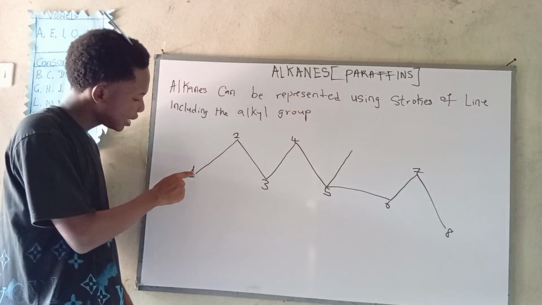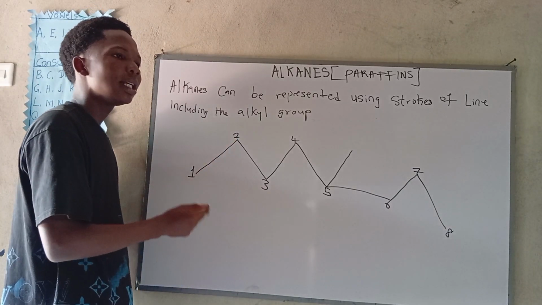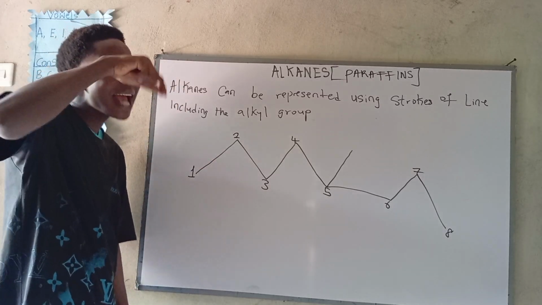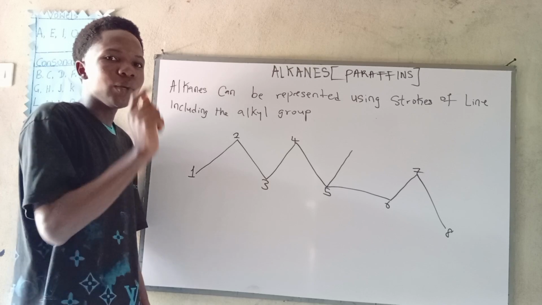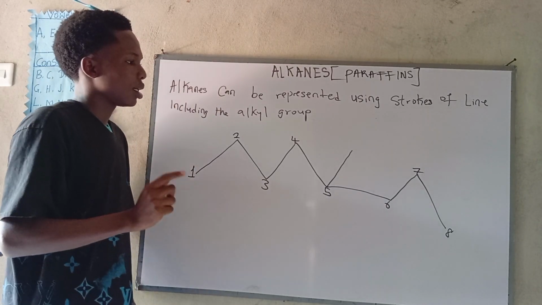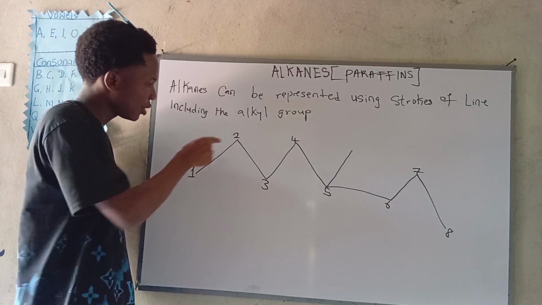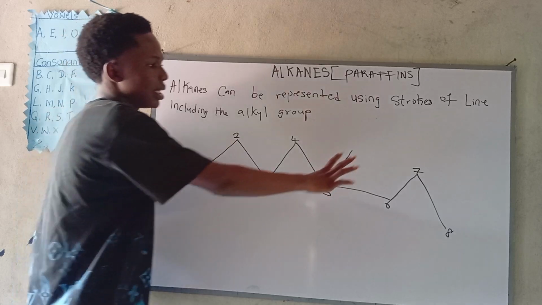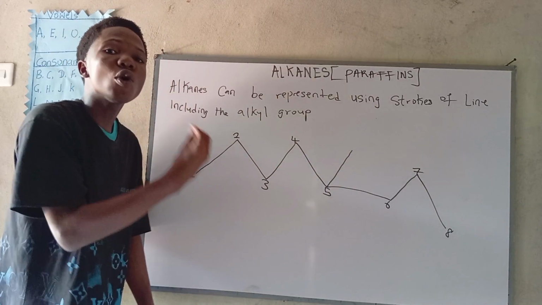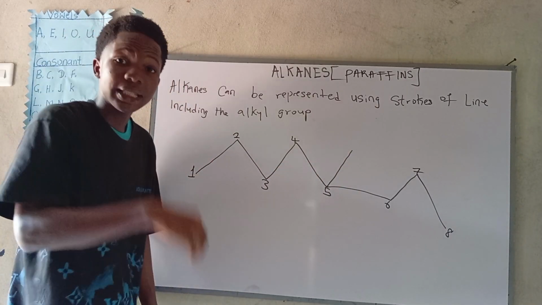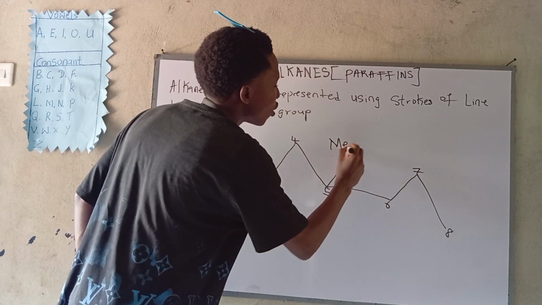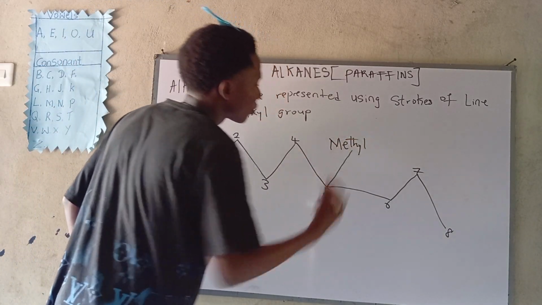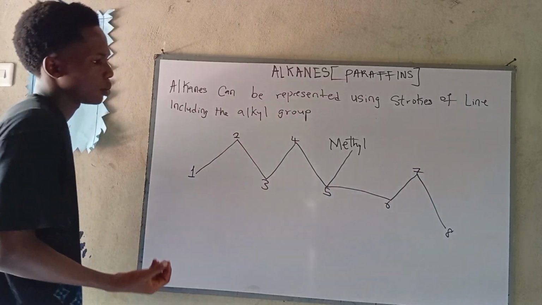Remember, if here to here is alkane, if there is a hydrogen missing, and remember every substituent always misses one hydrogen, we will call it methyl instead of methane. Alright? So now this guy, we have identified it to be what? Methyl.